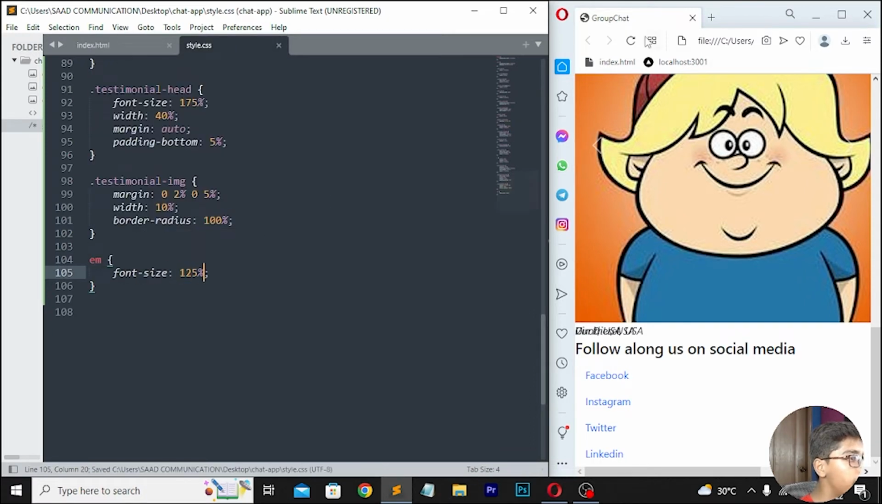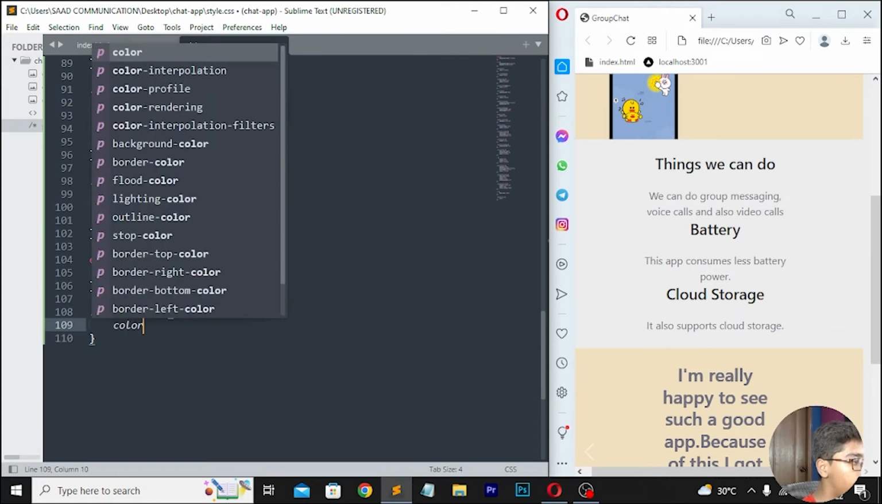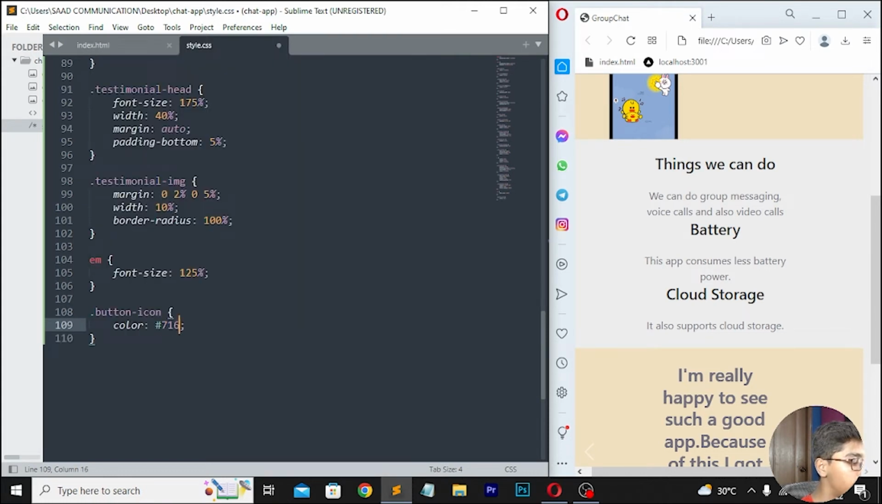Now save this, then reload. So you can see, now it is styling here. Now when you've done that, you have to write button dash icon. Here I will be writing color, then write 716581. Move down, right here dot footer section.